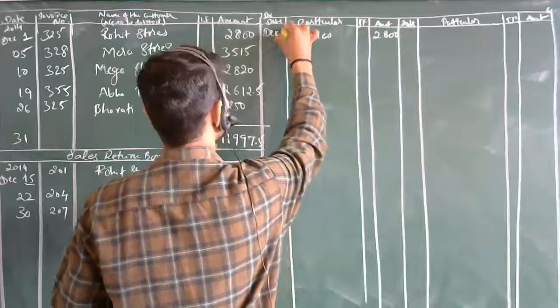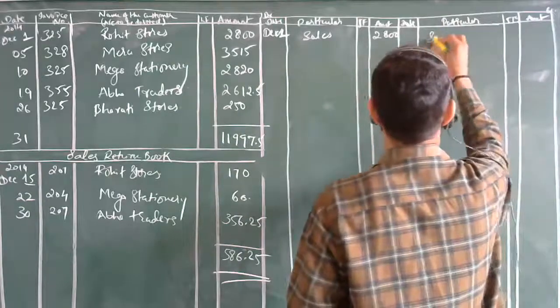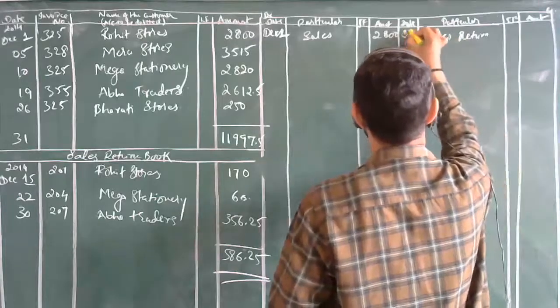Another, he also has a credit entry. He has returned goods, sir, sales return. Which date is it? December 15. Sales return is 170. So this is completed.